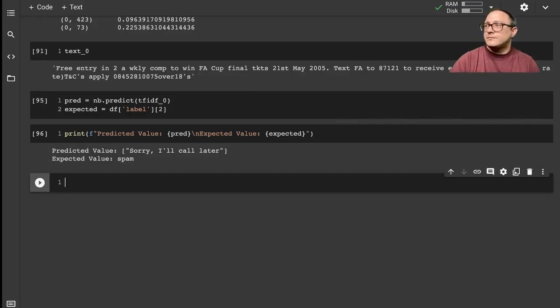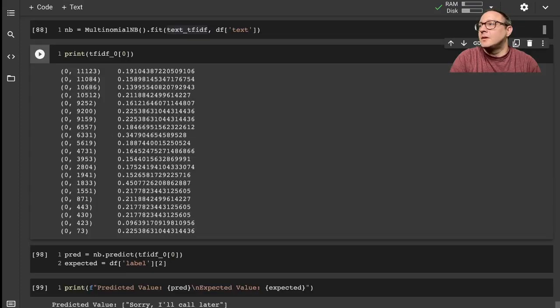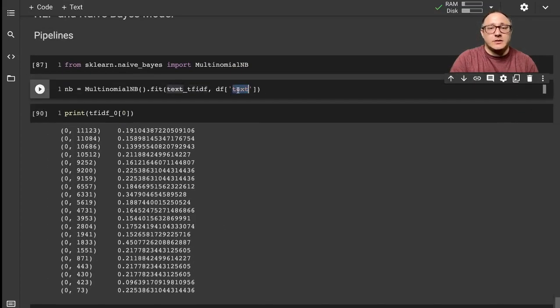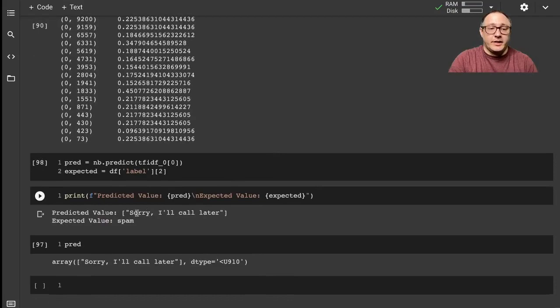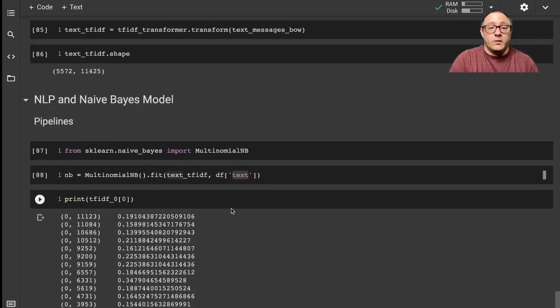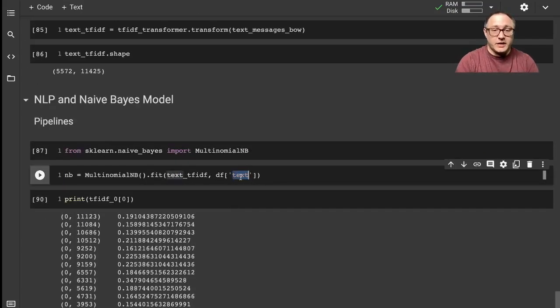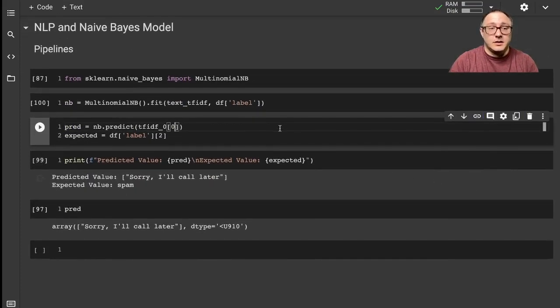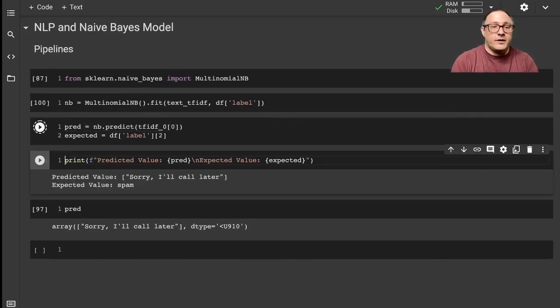It's giving me the text, but it's not giving me the actual prediction value. Okay, guys, I was definitely being relatively silly. When we're running our multinomial, I actually ran this on text, hence why we are getting out the text here. We want to actually run this on the label. Probably some of you at home were screaming at me to fix that. Sorry about that.